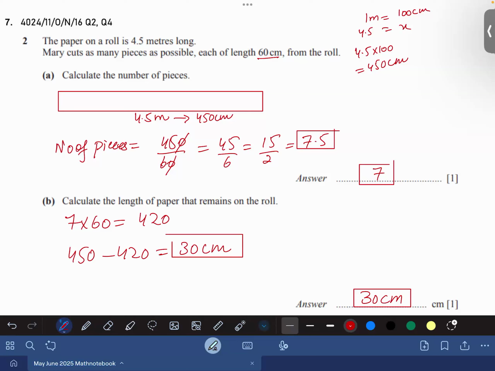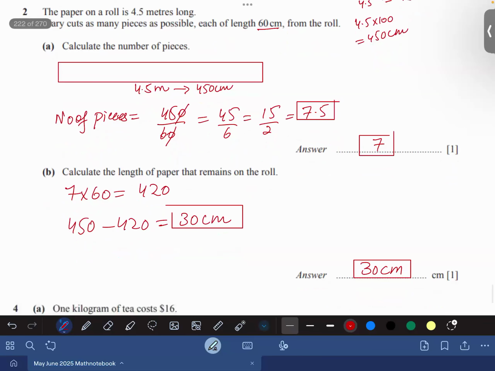Saim said in the chat that sir, technically people can drink half a cup of water. Yes, they can, but you cannot make half a cup. Okay?